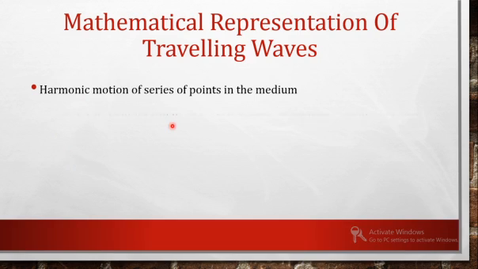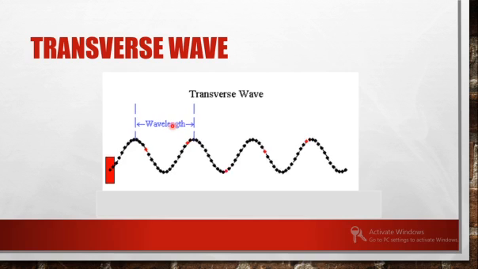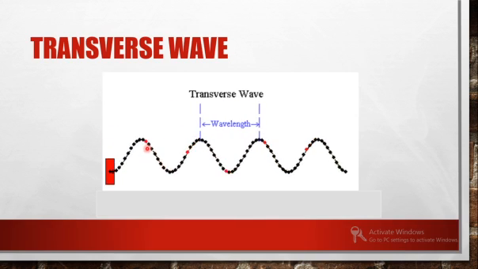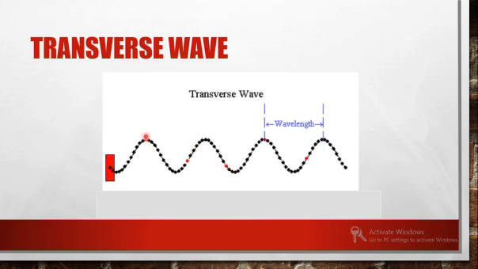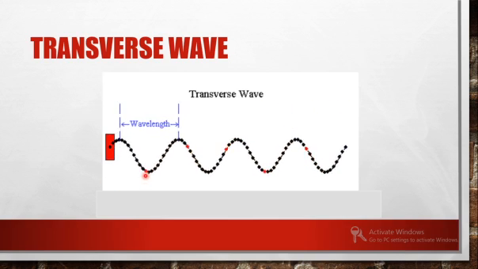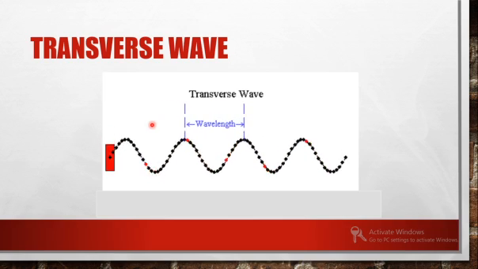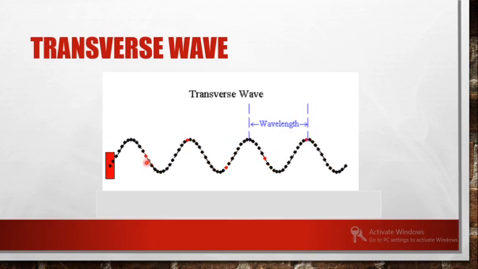We have seen it. The displacement of a particle in the medium can be considered as a function of space as well as a function of time. Why is that so? If you check one particular point, say the red point, at one particular time it will be at a different location, isn't it? So the vibration of a particle in a transverse wave motion can differ with respect to the distance as well as with respect to the time.